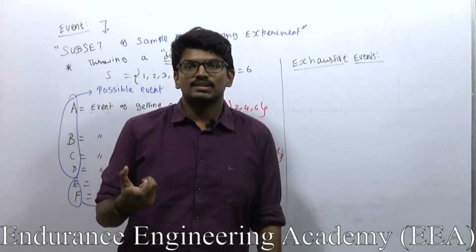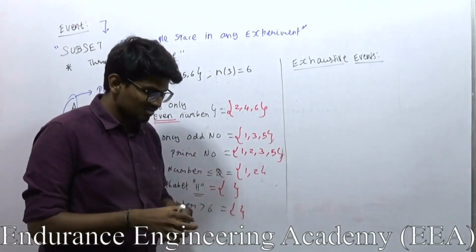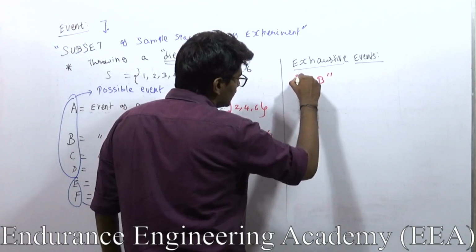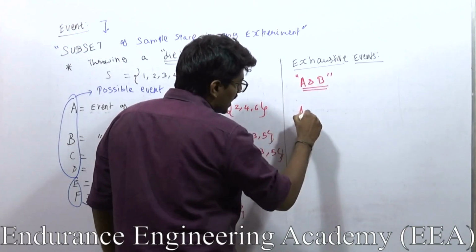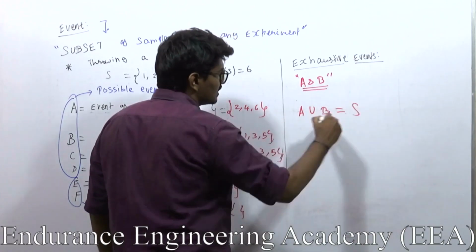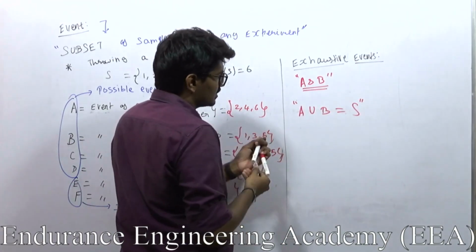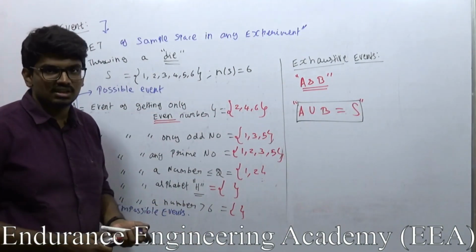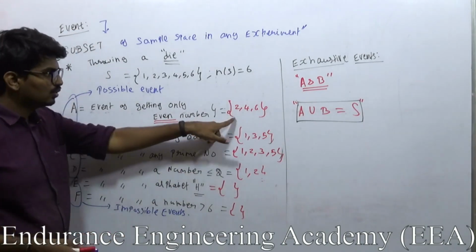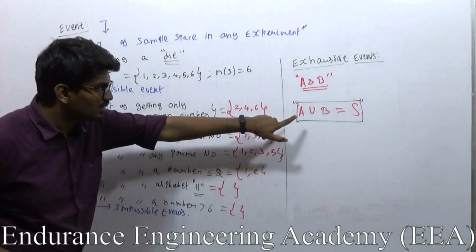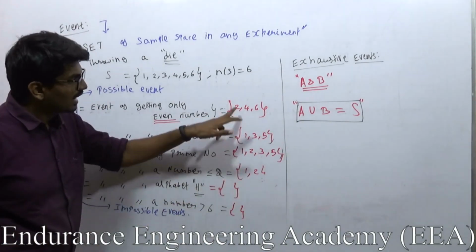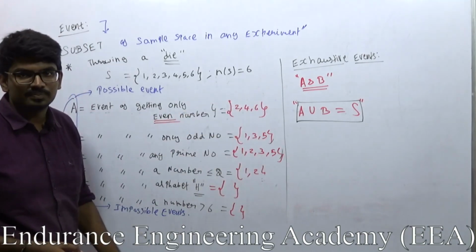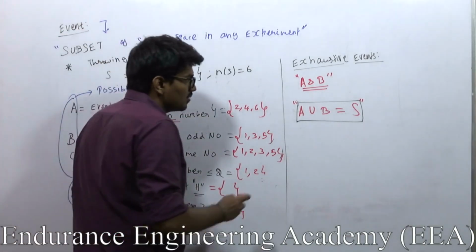So what is meant by exhaustive event? Next is the exhaustive event. I can call A and B exhaustive events if A union B is going to give me the sample space itself. If this condition is satisfied, then it is an exhaustive event. In our example, A is 2 4 6, B is 1 3 5. Union is nothing but combining both, right? So if I combine both, I will get 1 2 3 4 5 6, which is nothing but the sample space itself.